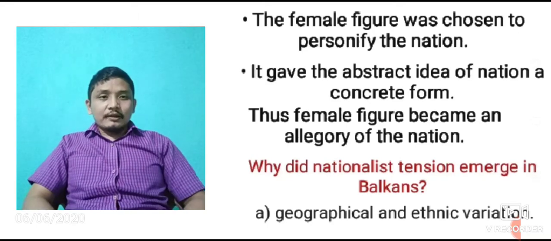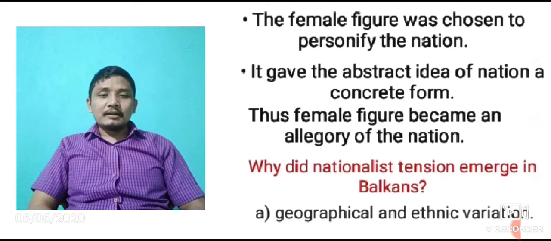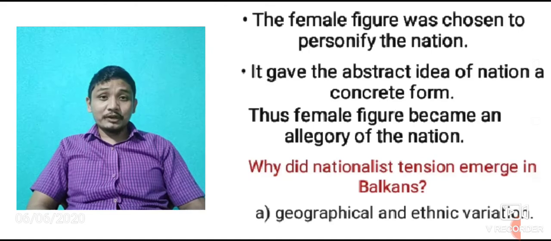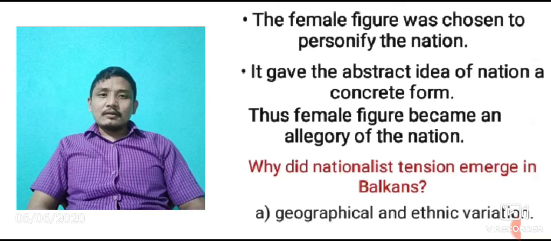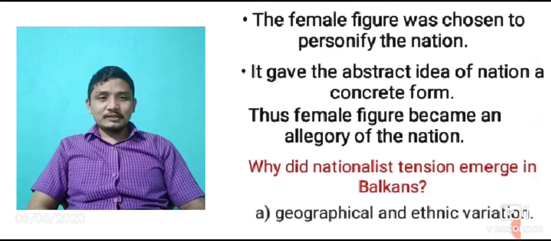Okay, now why did nationalist tension emerge in the Balkans? This is also a very important question. Okay, in the Balkan region the nationalist tension broke out. And why did it emerge there? First, because of geographical and ethnic variation.